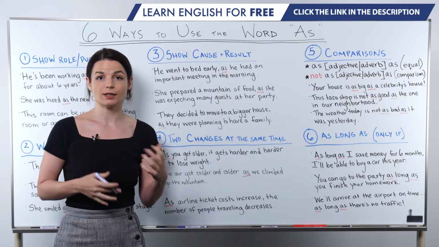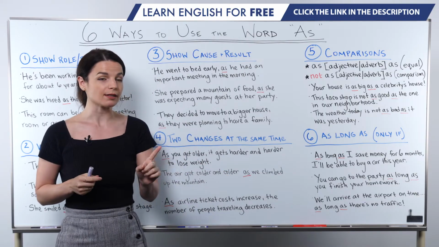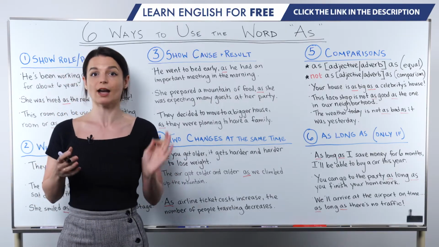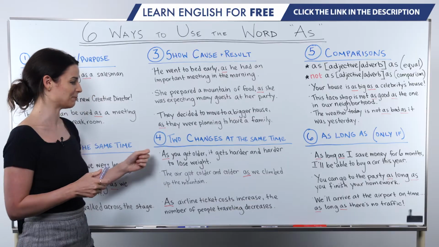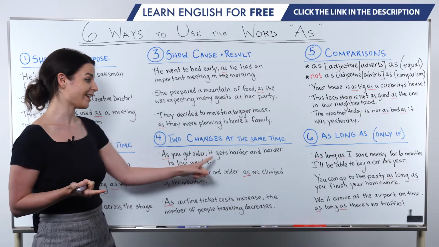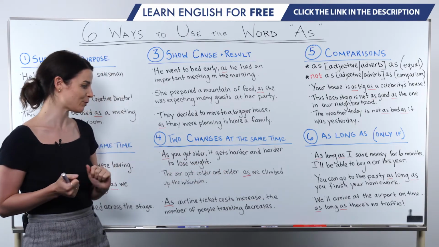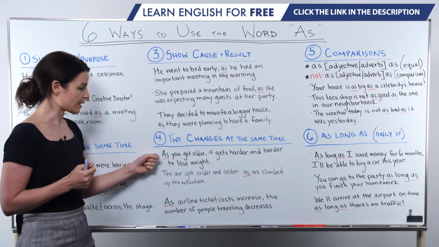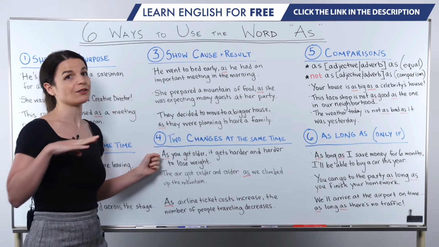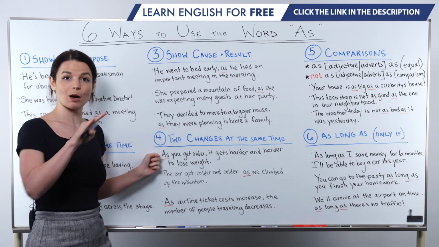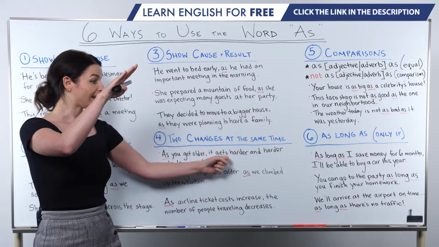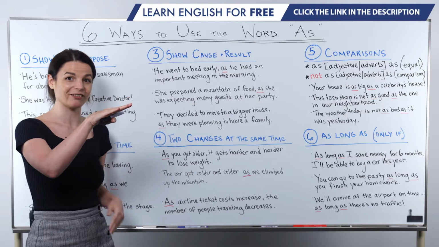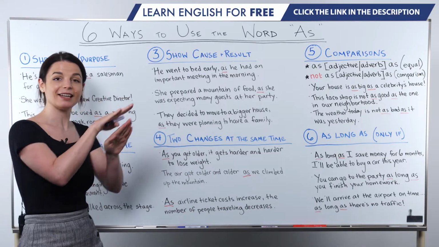The key with this use is change, and we'll also see there are some specific grammar patterns we tend to use with this type of as. So let's take a look. First one, as you get older, it gets harder and harder to lose weight. So this is expressing as you get older, so as your age increases. We are talking about one change here. And then it gets harder and harder. So it gets more and more difficult. It becomes more and more difficult to lose weight. So the difficulty increases.